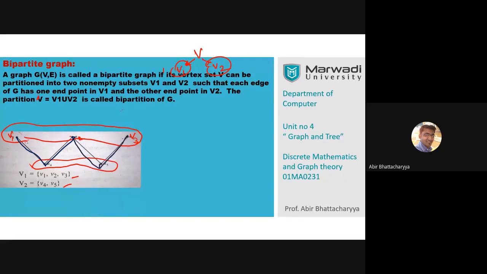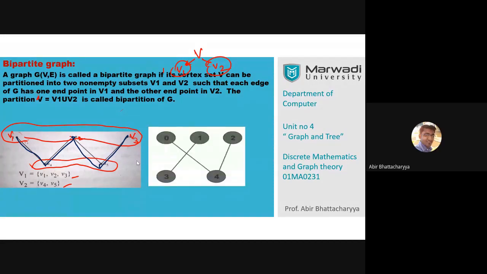That's why this is known as a bipartite graph. We have two partitions, and we have to join one partition to the other partition. That means we cannot join the vertices within the same partition in an interconnected manner. So if I proceed, yes.